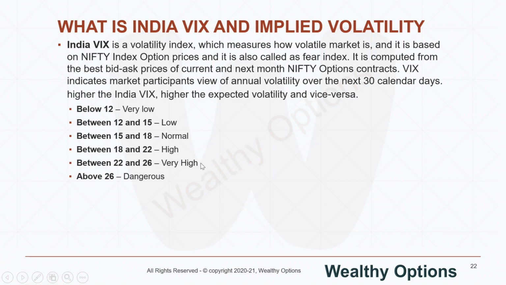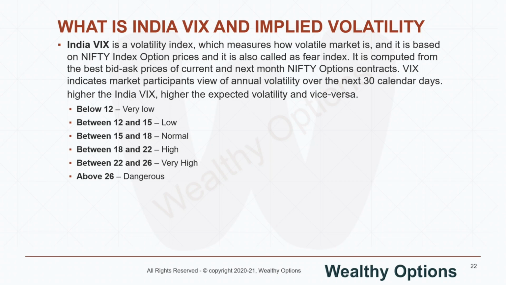When I say very high, the market can fluctuate either upside or downside very fast, and above 26 is dangerous. What I mean by dangerous is that Nifty can gap up big and gap down big with 200, 300 or 400 points, or within a day it can fluctuate a lot.